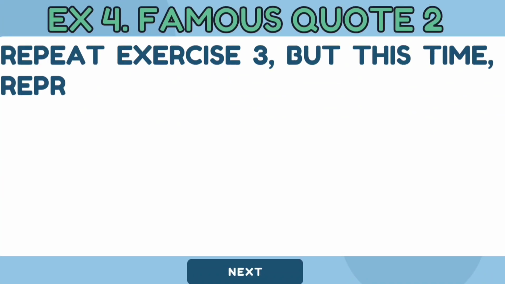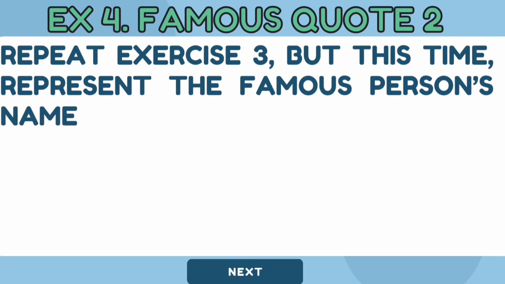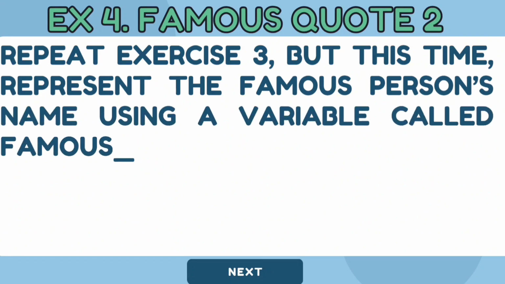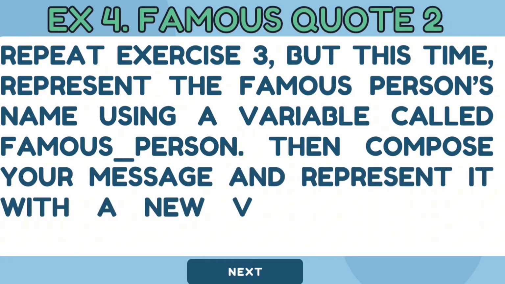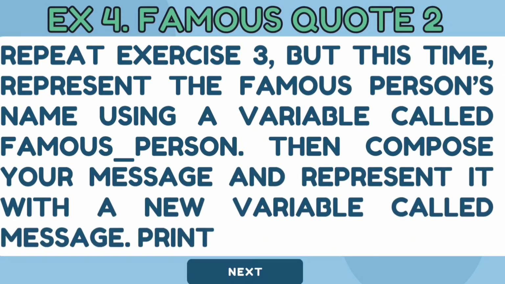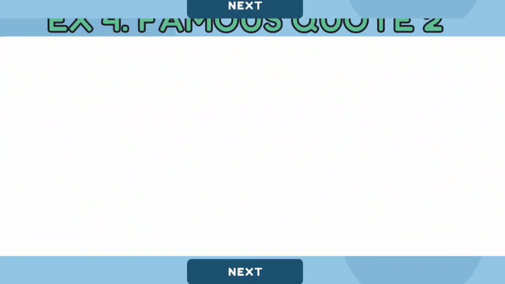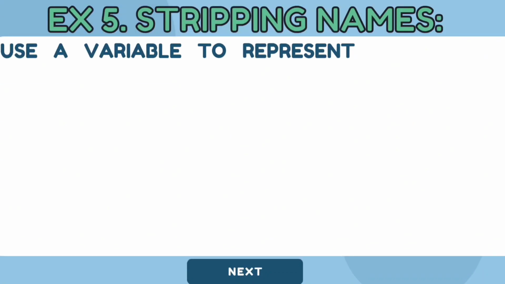Exercise 4. Repeat exercise 3, but this time represent the famous person's name using a variable called famous_person. Then compose your message and represent it with a new variable called message. Print your message.